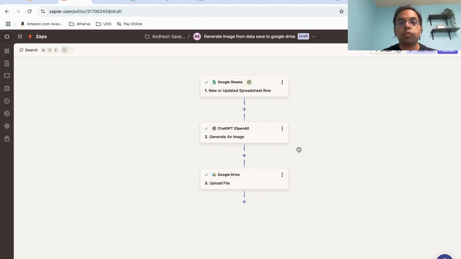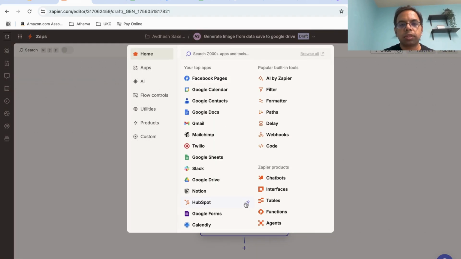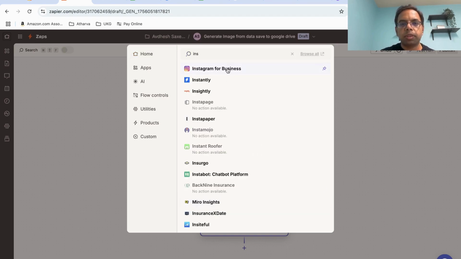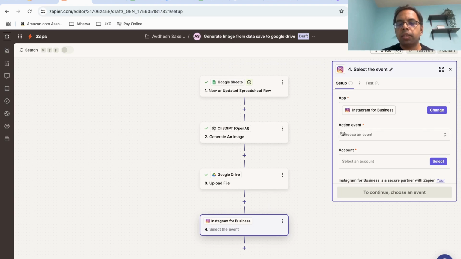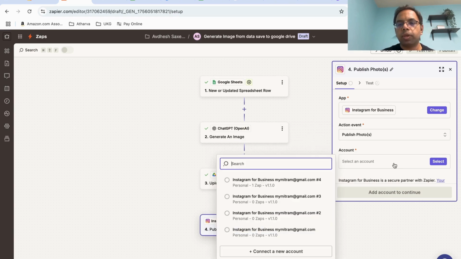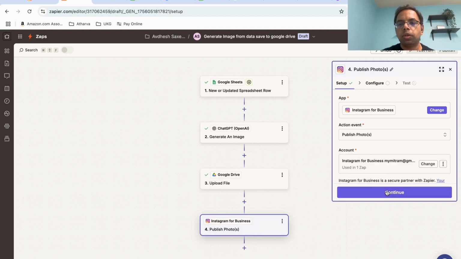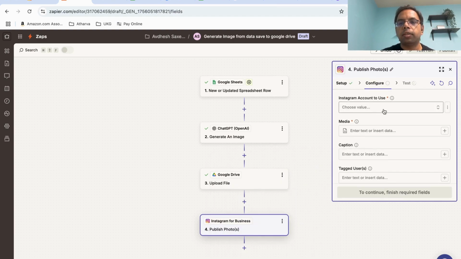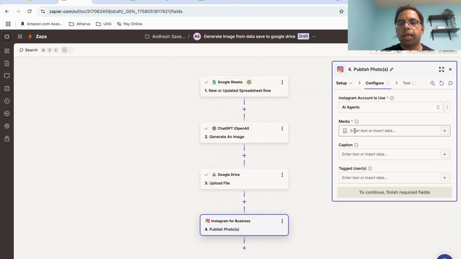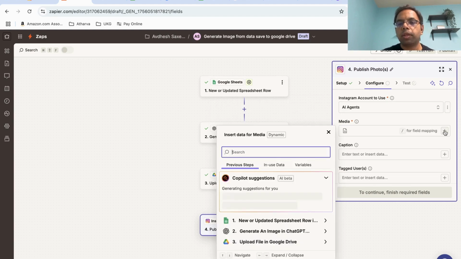So now as a next step, if you want, we can automate publishing of Instagram posts also. What you do is you just add a step, you find Instagram for Business, okay, and then you can choose an event. Here we will choose the event publish photos, and then you connect your account, you continue, and you can choose which Instagram you want to use. And then media, what are you trying to publish?